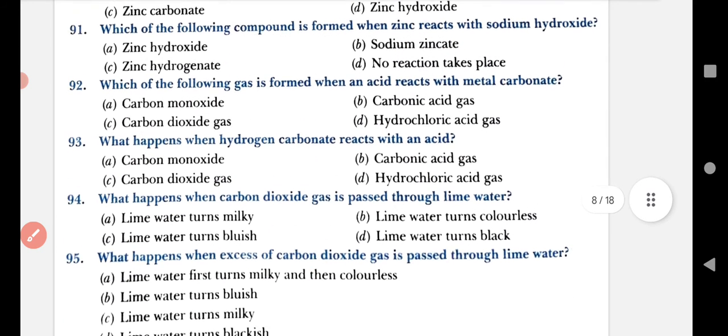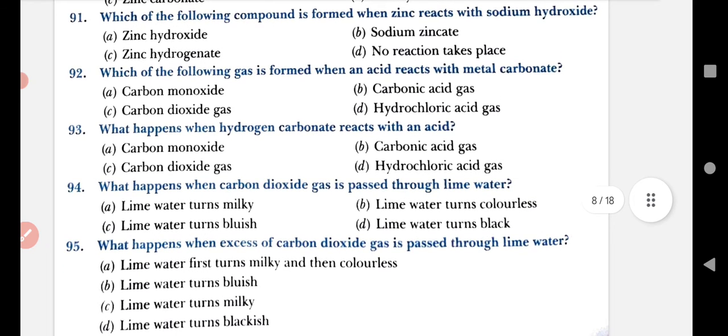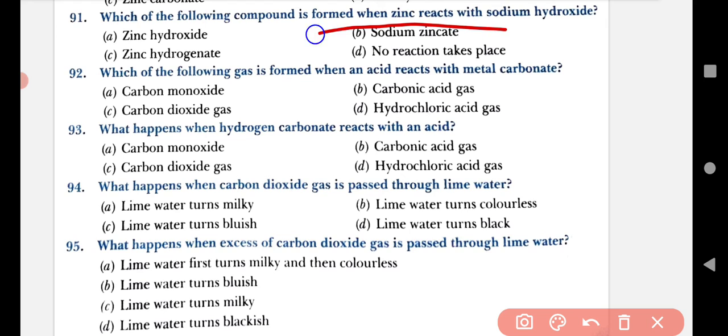Now next one. Which of the following compounds is formed when zinc reacts with sodium hydroxide? Sodium zincate. Where is the sodium zincate? This one, option B is the correct answer. Understand?